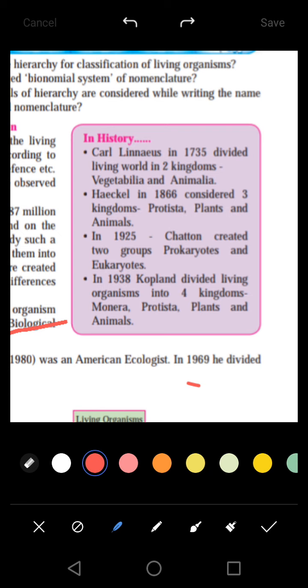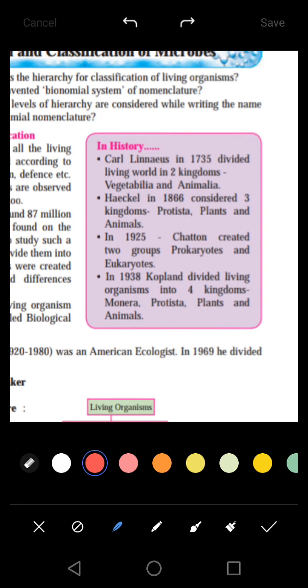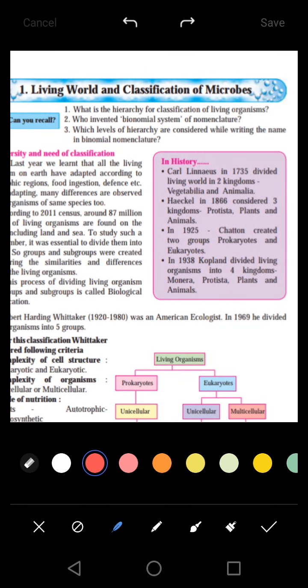Another thing is in 1938 Copeland divided the living organisms into four kingdoms, that is Monera, Protista, plants and animals. These four kingdoms were given by Copeland in the year 1938. So this was about the history of classification of living organisms.